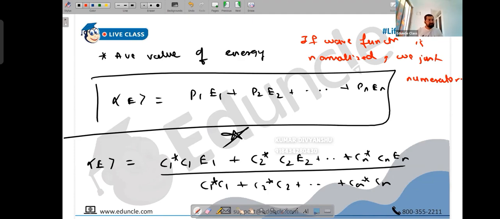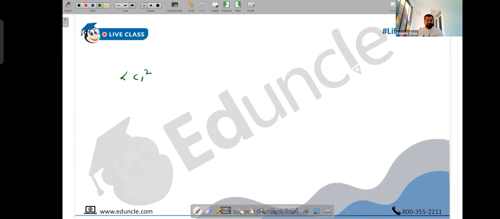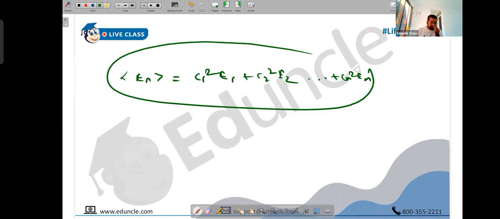And obviously if all the constants are also real, then it's C1 square, C2 square, Cn square respectively. Write this value also: C1 square E1 plus C2 square E2 plus Cn square En. This is a more popular formula. And you have already understood the two important conditions where you can use this: real and normalized. Constants must be real and the wave function must be normalized.